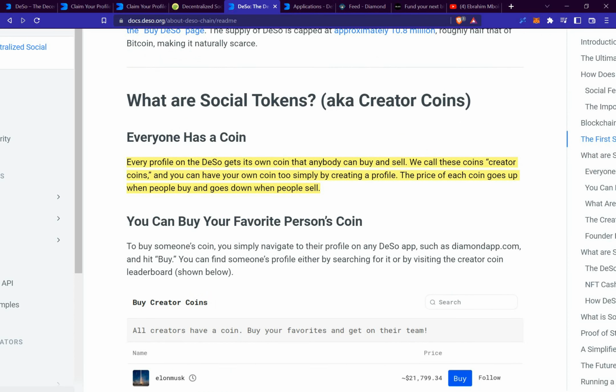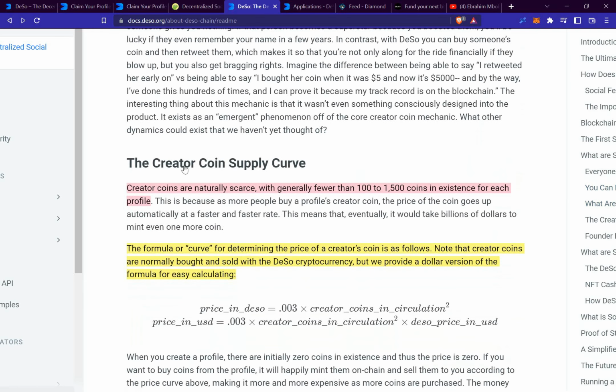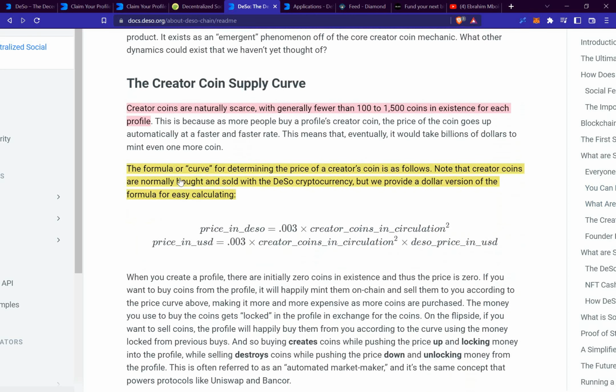Moving forward, what are creator coins useful for? Creator coins are a new type of asset class that is tied to the reputation of an individual rather than a company or a commodity. Moving forward, the creator coin supply curve. The creator coins are naturally scarce, with generally fewer than 100 to 1,500 coins in existence for each profile. The formula or curve for determining the price of a creator coin is as follows. Note that the creator coins are normally bought and sold with DESO cryptocurrency, but we provide a dollar version of the formula for easy calculating.